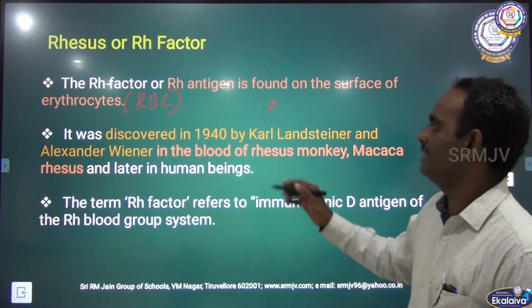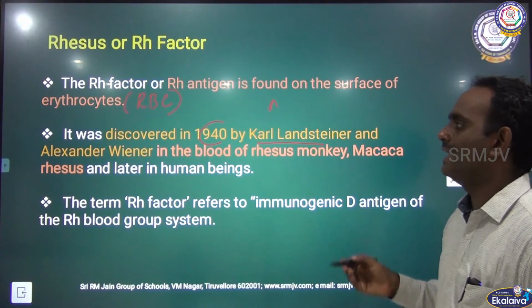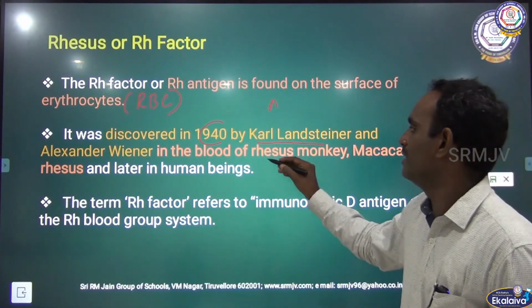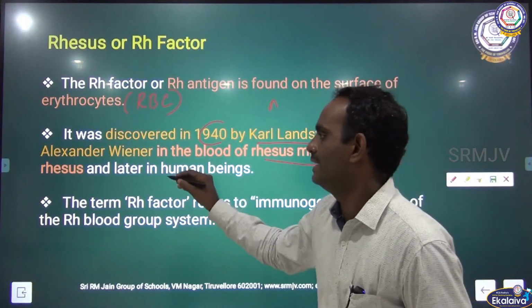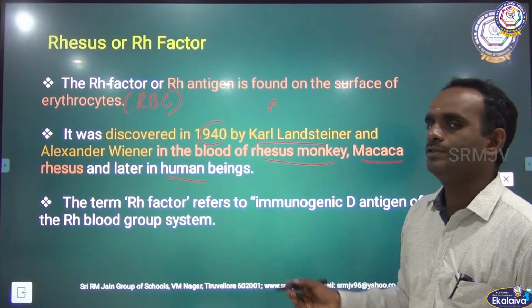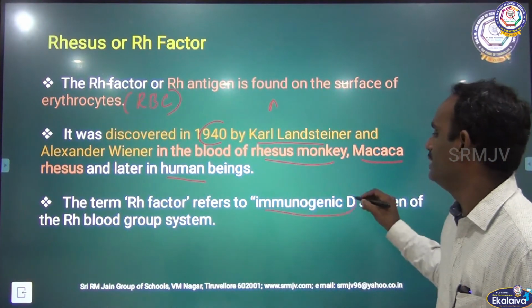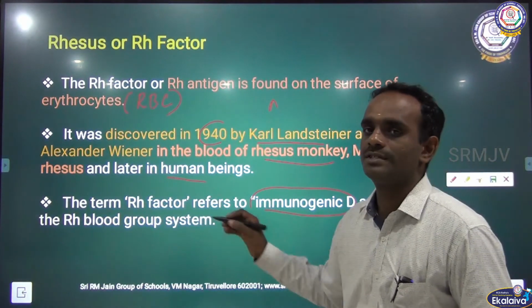It was discovered in 1940 by Karl Landsteiner and Alexander Wiener in the blood of the rhesus monkey, Macaca rhesus, and later in human beings. The term RH factor refers to the D antigen of the RH blood group system.